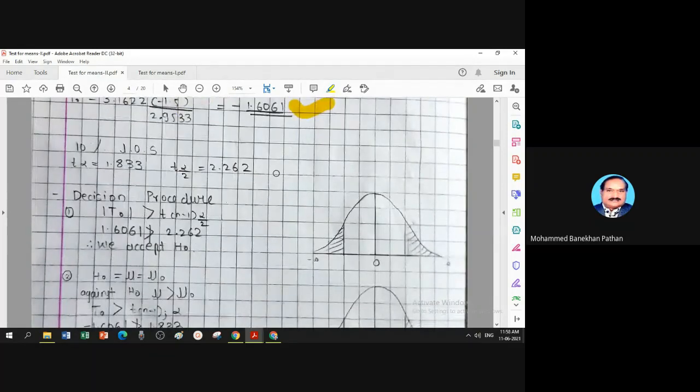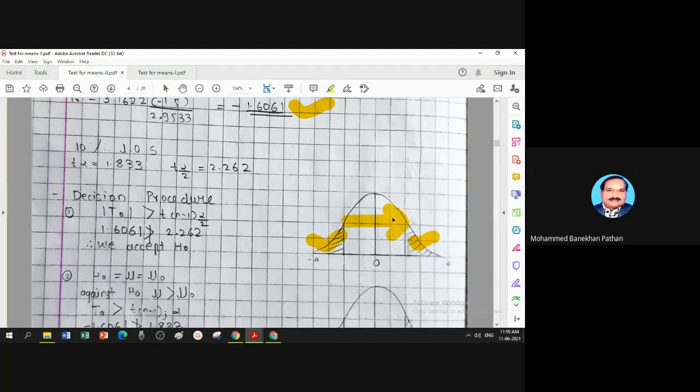Just like the previous example, if your H1 is two-sided, there will be a right side critical region and a left side critical region. It is minus 1.60 and your table is 2.26. So this is your table value. Minus 1.6 will be in this area.